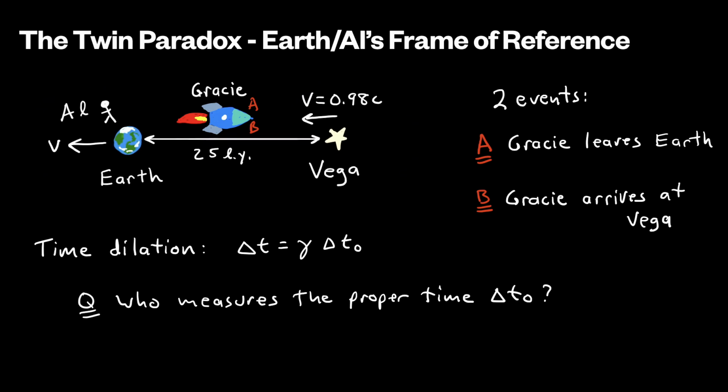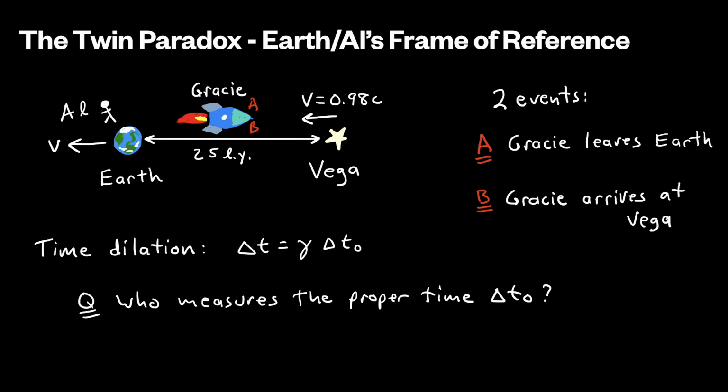So we're used to saying that the proper time occurs when the person is at rest with respect to the clock. But in this case, we don't have a physical clock, we simply have two events. And so a more general way of defining proper time is to say that the events must occur at the same location for the observer to measure the proper time between them.